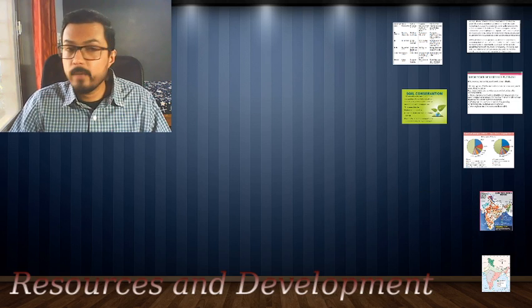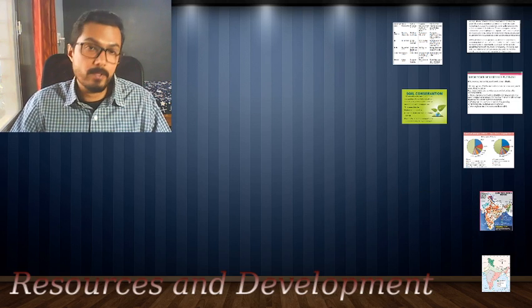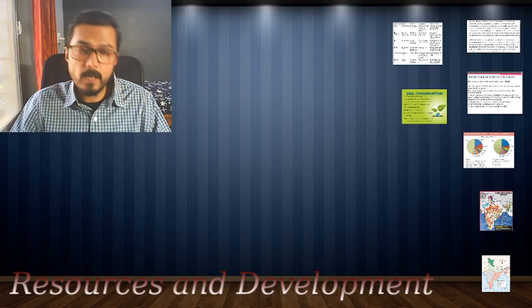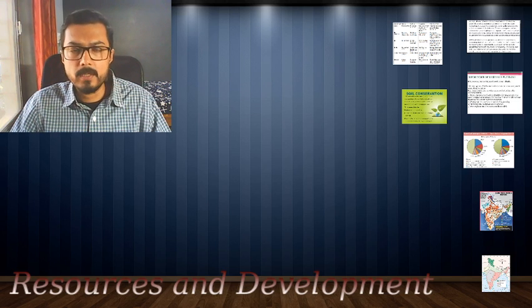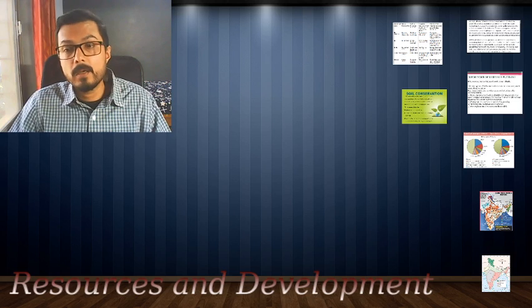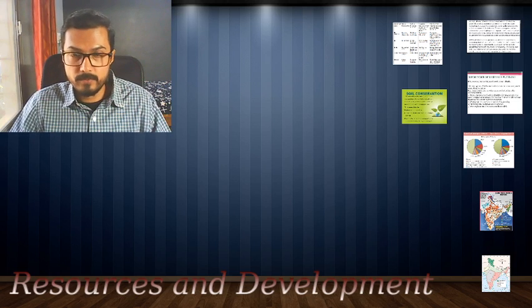So up till now we did the difference between stock and reserves. Then we learned the importance of resource planning. Then we saw two pie charts which showed us how land is particularly used, how it was used earlier and how it is being used presently. Then we saw the degradation of soil.